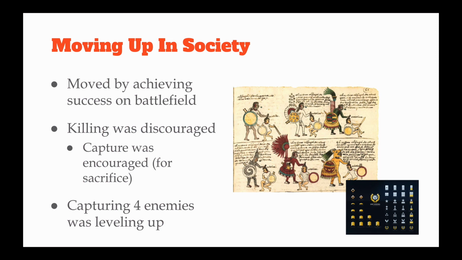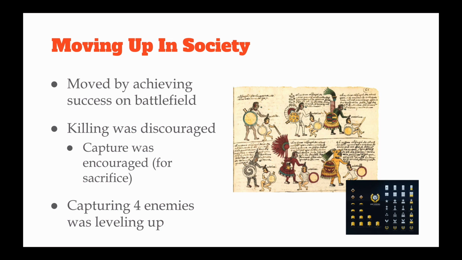So you can see on the image here, we have a young soldier on the top left bringing in a prisoner of war, who is going to end up being sacrificed. And then you can see the next image, the outfit has changed. The shield has changed, okay? Because they are keeping stats on their soldiers. And then on the top right, we have even more work done to the shield and more work done to the outfit. And as we move on to the bottom row, we can see it's increasing.